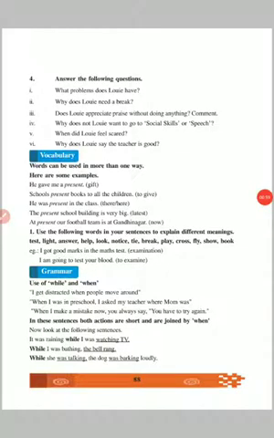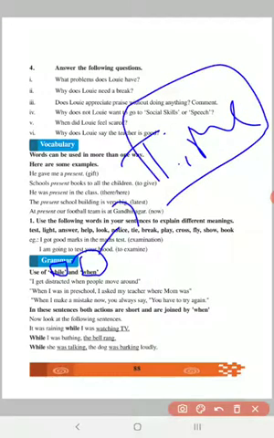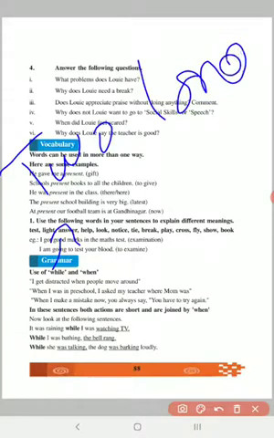It is very simple. Now here we are going to learn how to use while and when. So these two are conjunctions, adverbial conjunctions that talk about time. Now how to use these two things? Just for your simple understanding, we use while when we talk about two long actions.